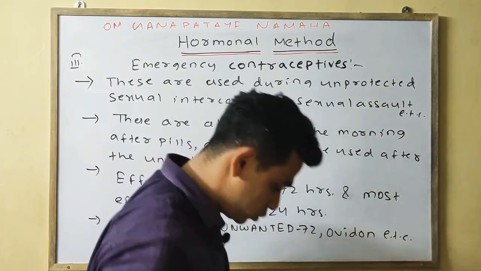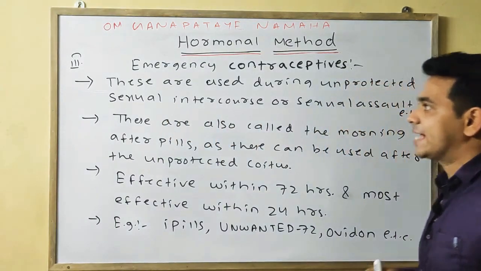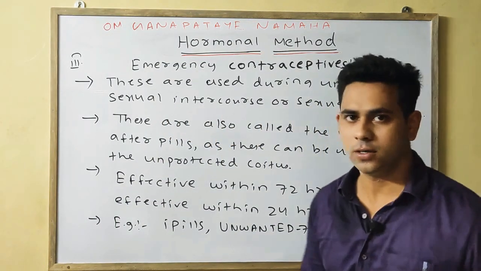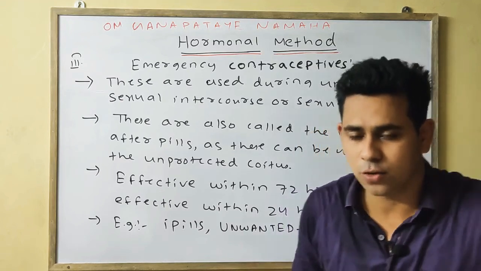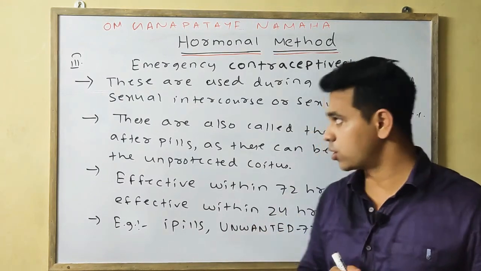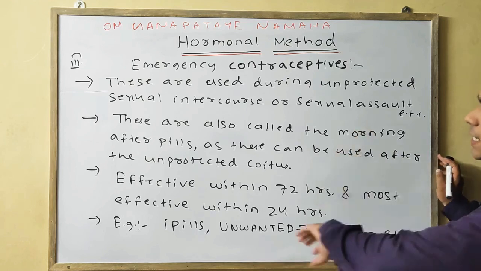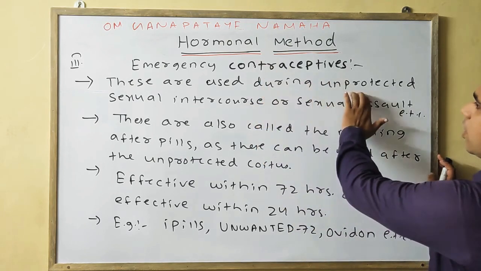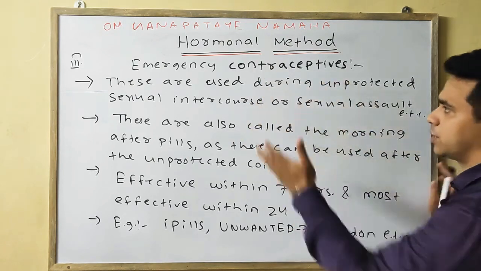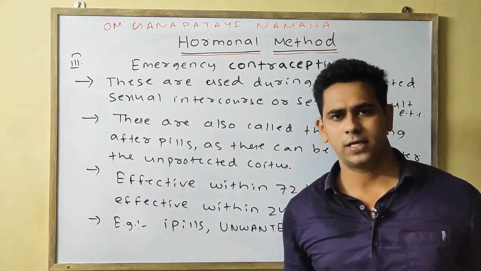Emergency means accidental. If during sexual intercourse insemination occurs, these are used during unprotected sexual intercourse or in cases of sexual assault.